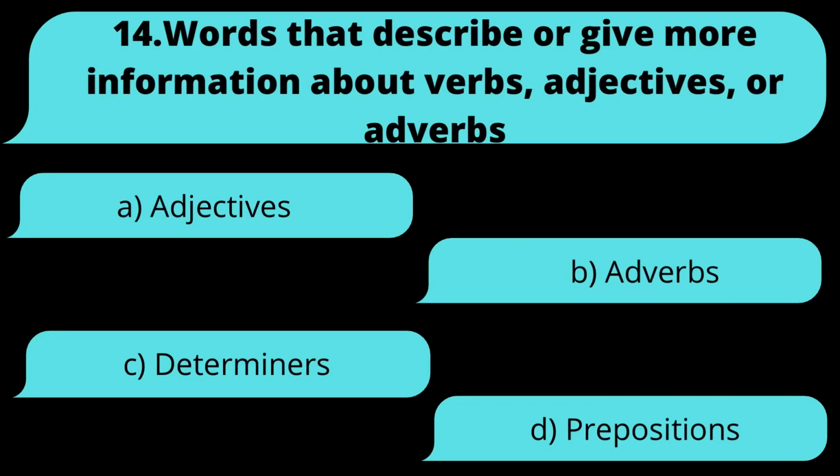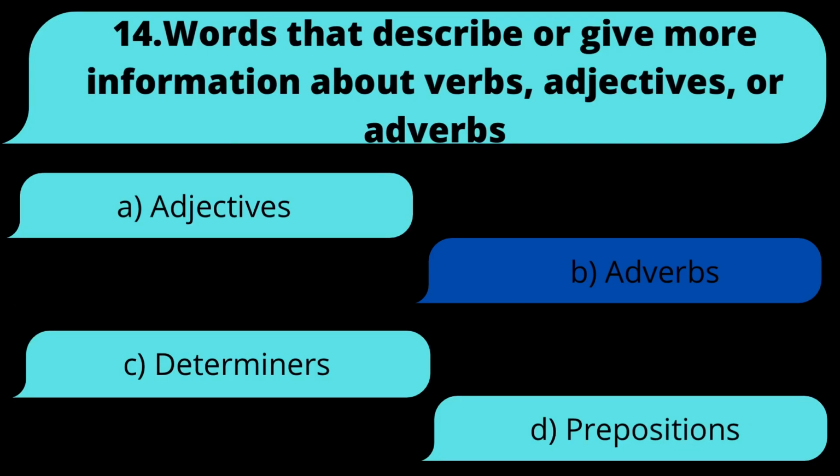14. Words that describe or give more information about verbs, adjectives, or adverbs. Is it A, adjectives, B, adverbs, C, determiners, or D, prepositions? The answer is B, adverbs.